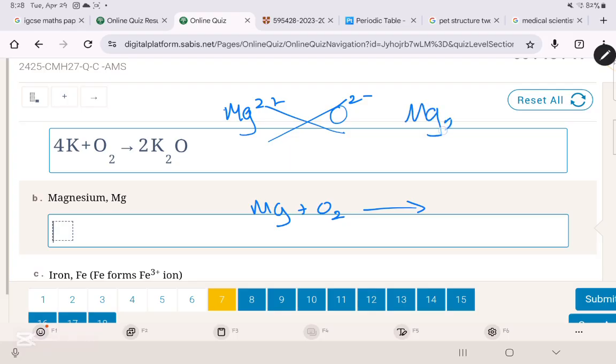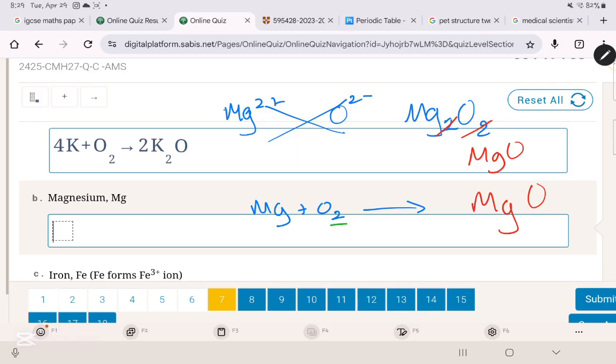You will get Mg2O2, but since they are the same number, you can cancel it out. You will take the simplest form, so it will become MgO. So the product we are dealing with is MgO. Okay? Now, as you can see, it is not balanced.